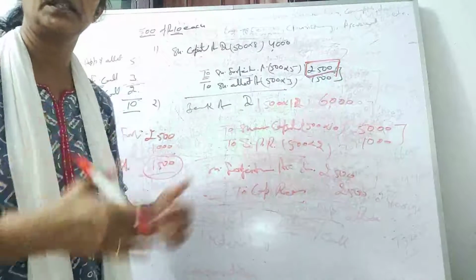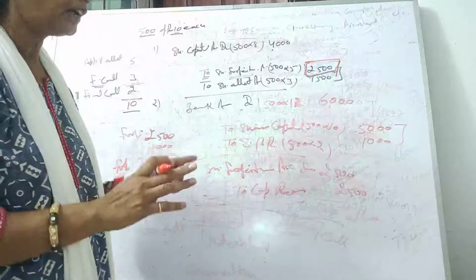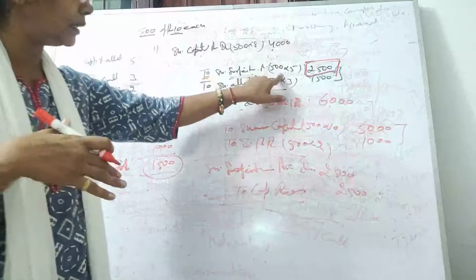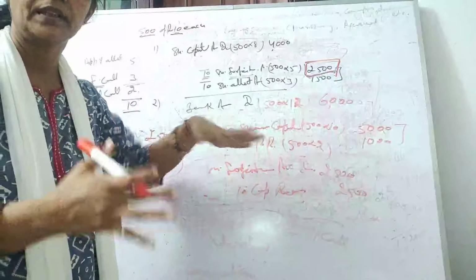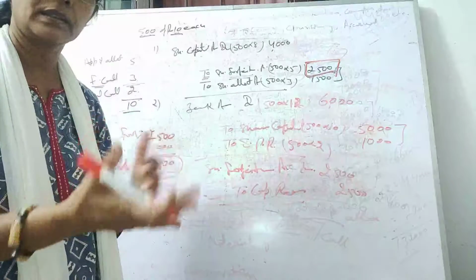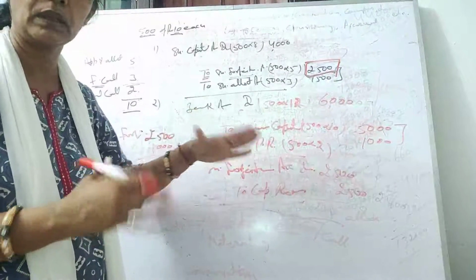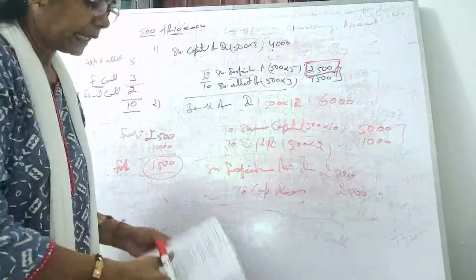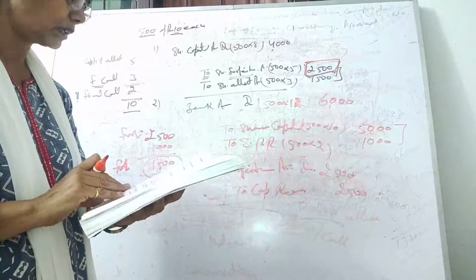This is your reissue of the forfeited share. Just remember, here we have reissued all the shares. In the next class we will discuss when we don't reissue the whole share, when partly shares you are reissuing and partly shares are still with you. In that condition, how to calculate the capital reserve and all that, these things we will learn in the next video. Regarding this only, let me take one more question so the things will be more clear.